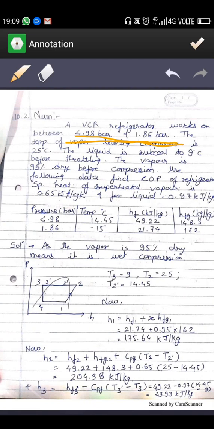Here again the information is stated that the liquid is subcooled to 9 degrees before throttling, and the vapor is dry before compression. It means wet compression takes place. Dryness fraction is given as x equals 0.95.